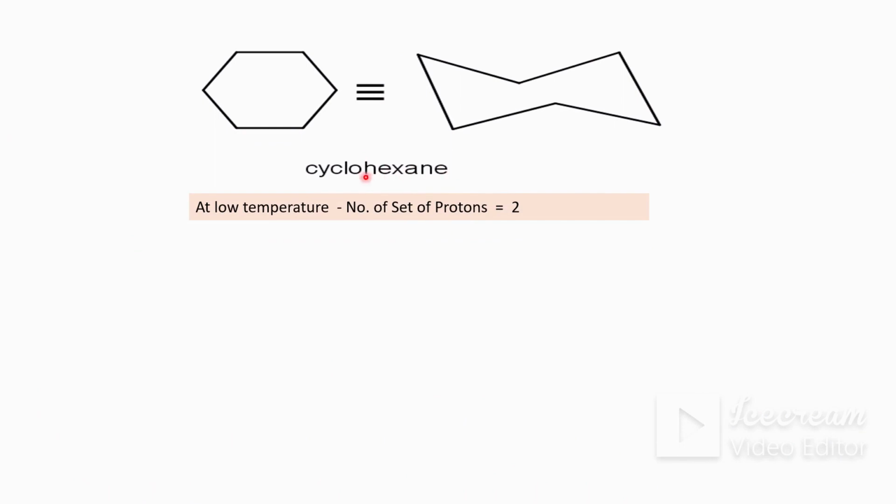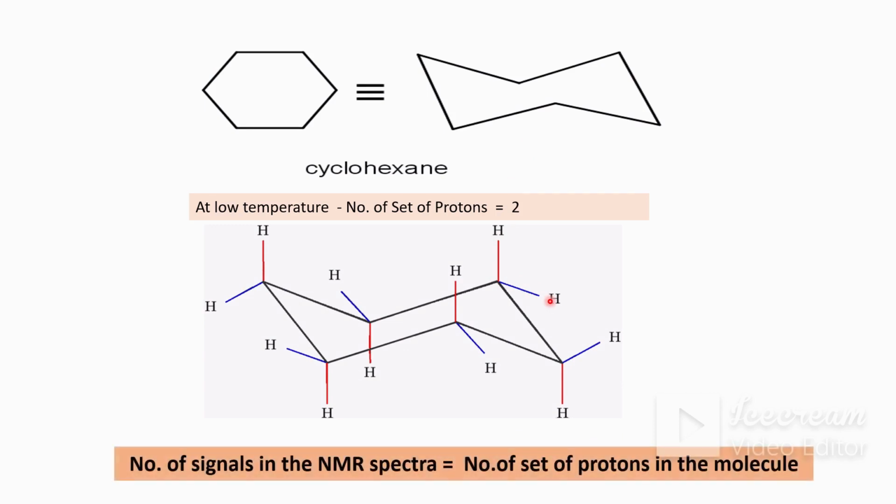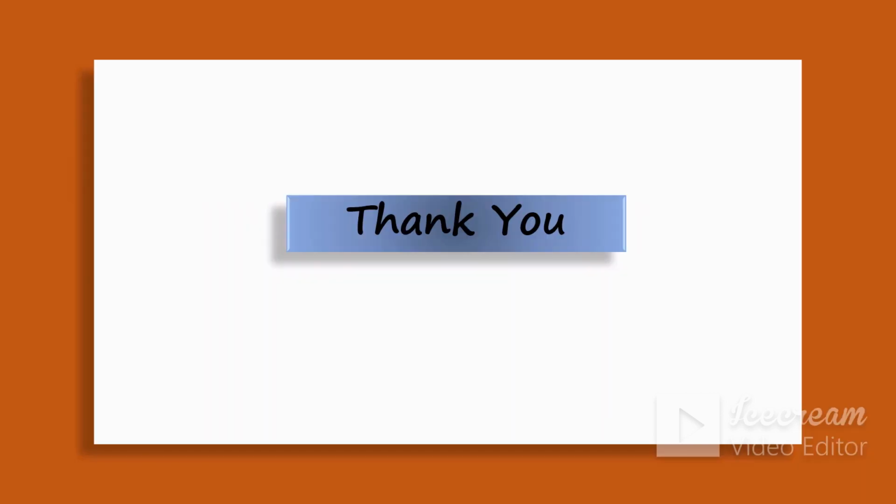Look at that structure, cyclohexane. Cyclohexane is a 6-membered saturated ring, and that ring is not planar, but the more stable form is the chair form. There are two types of protons, one is the axial proton and another is the equatorial proton. Thus, in case of cyclohexane, at low temperature there are two sets of protons. And remember that the number of signals in the NMR spectra is equal to the number of sets of protons in the molecule. Thank you.